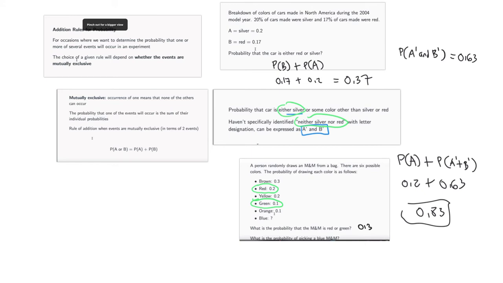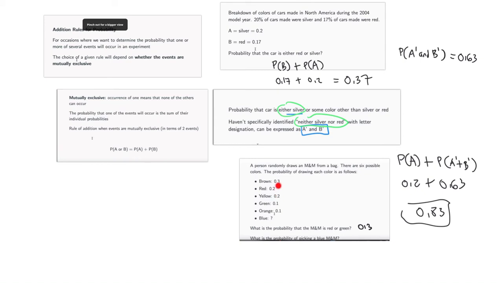Then they ask, what is the probability of picking a blue M&M? Interesting question, because they did not list the blue one. They have a question mark right here. The reality is that there are 6 possible colors, and here they are, I should say.